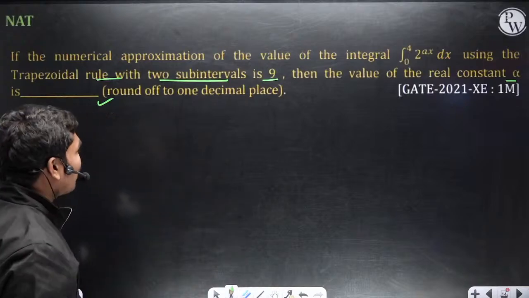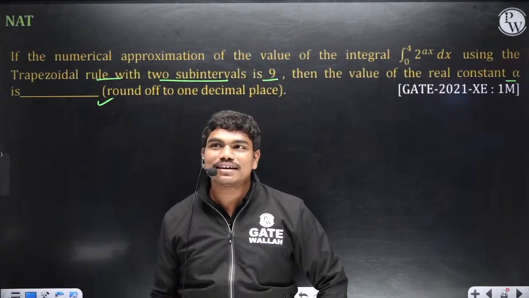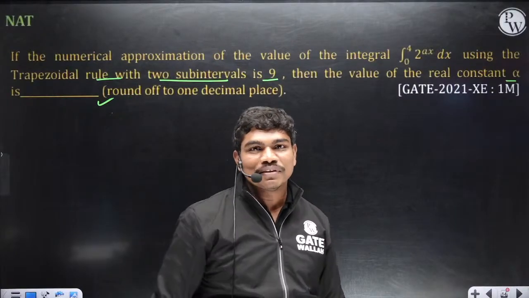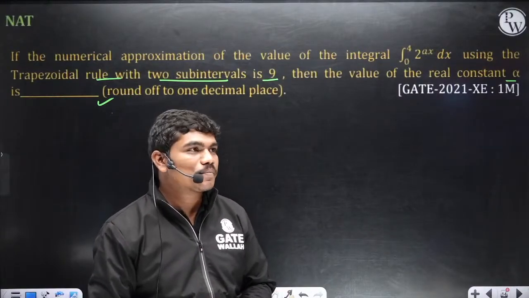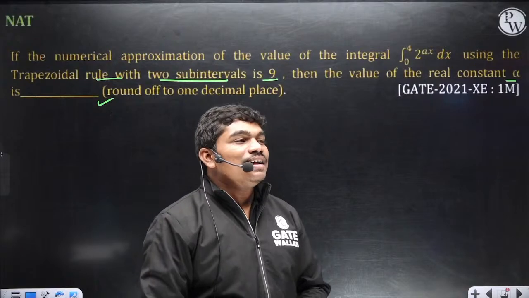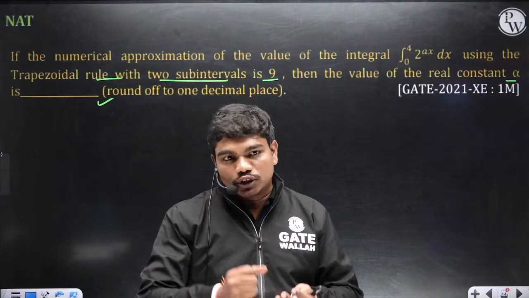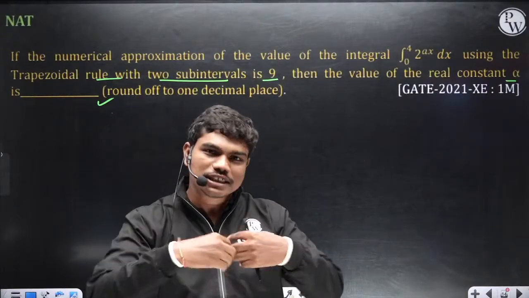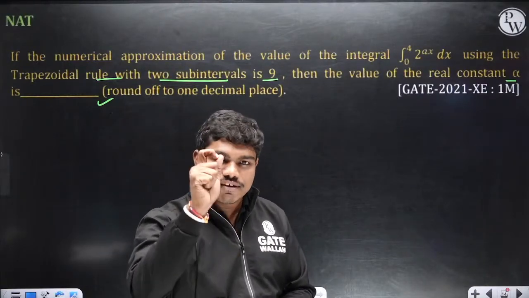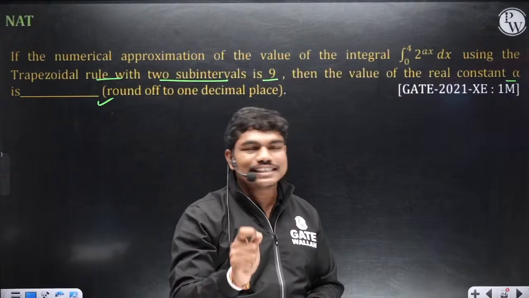Okay, no issue. So now if you see this, trapezoidal rule, first of all let me ask you, how many of you have this misconception in mind that numerical methods is all formulas, there is no logic? Because numerical methods has a lot of formulas actually. Look, in numerical methods, behind every formula there is a lot of geometrical and calculus explanation actually. Trapezoidal rule, Newton-Raphson method, partial differential equations, Euler's equation, Runge-Kutta methods, whatever you take, definitely in each and every formula of numerical methods you have some background from calculus or geometry. Clear?